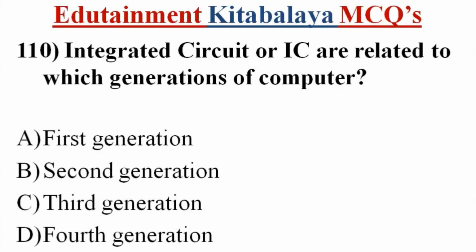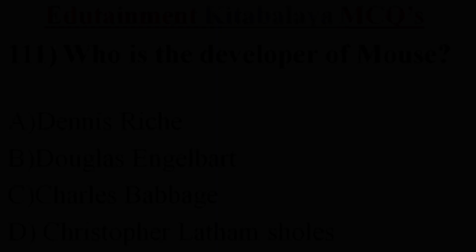Question number 110. Integrated circuit or IC are related to which generations of computer? A. First generation, B. Second generation, C. Third generation, D. Fourth generation. Correct answer is C. Third generation.